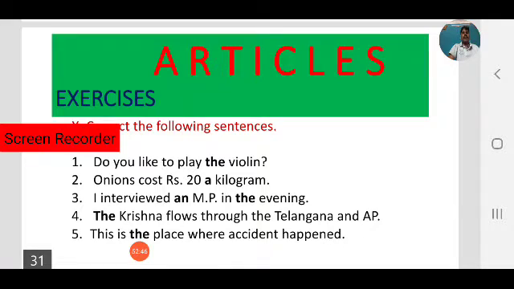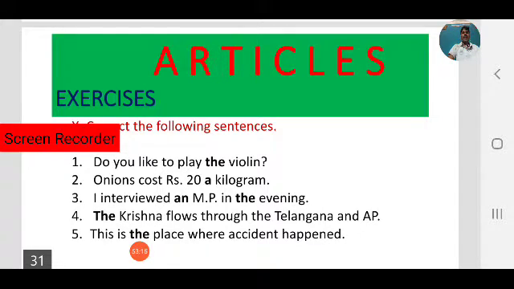Onions cost 20 rupees a kilogram. Onions cost 20 rupees kilogram is wrong. It is 20 rupees a kilogram. A means each here. Each kg of onions costs 20 rupees. That is the meaning. In the case of each, we have to use the indefinite article a. Onions cost 20 rupees each kilogram. Each means a.